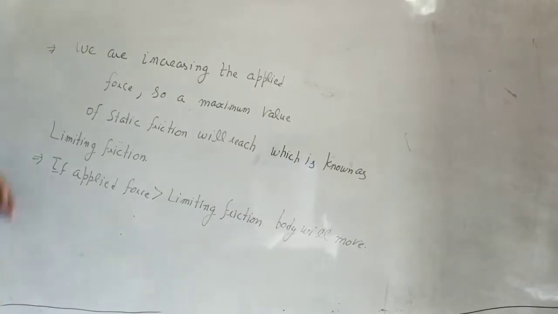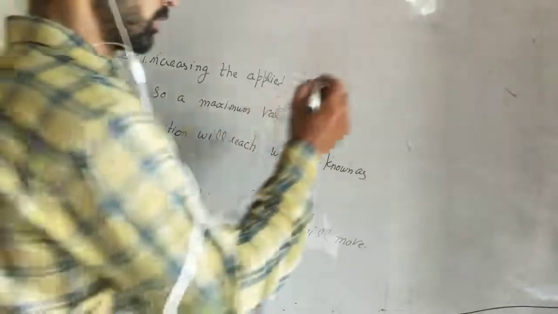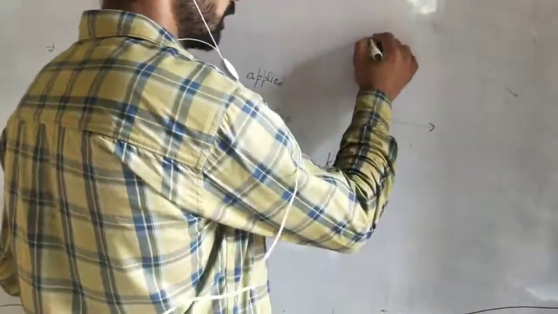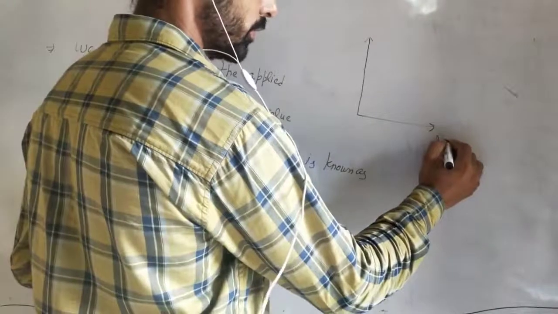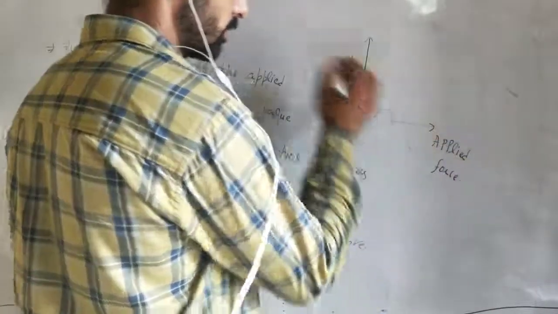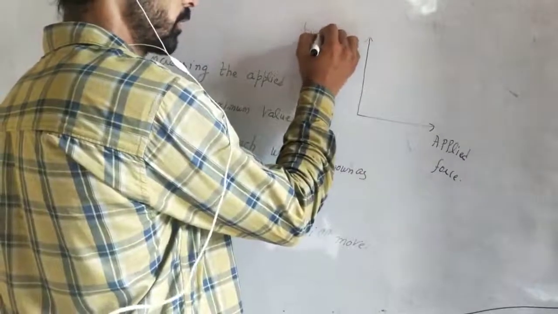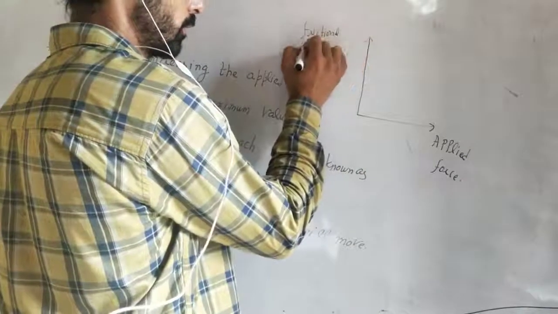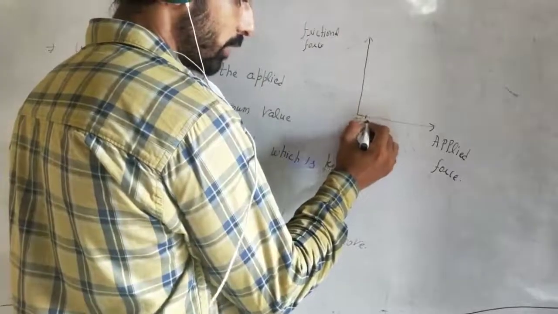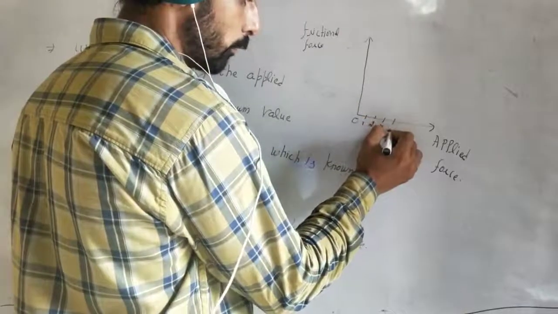So if you want to draw the graph, you can draw a graph like this. Suppose this is applied force, and this is frictional force. Applied force is 1, 2, 3, 4.